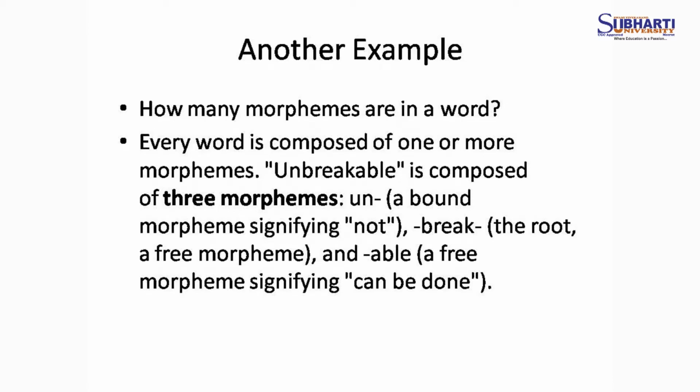Break is the root word, a free morpheme, and able is a free morpheme signifying can be done. Able signifies that anything can happen, anything may be possible, anything can be added to any word, meaning being able or can be done in any form or in any sense.